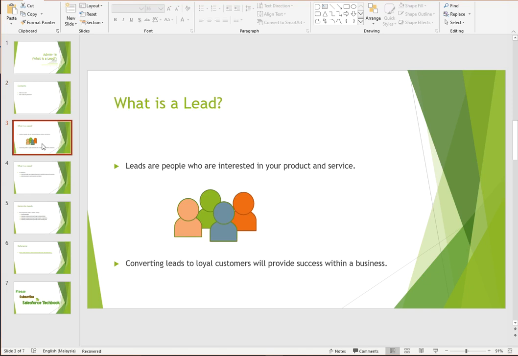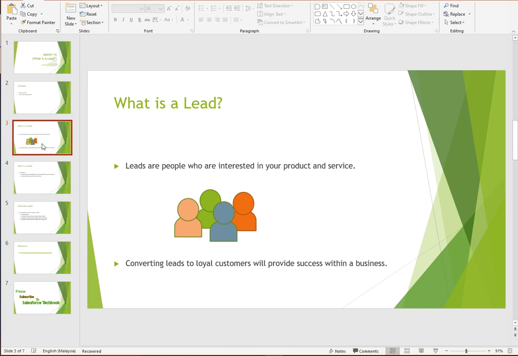Okay, so let me explain a small scenario. Like a new product is launched by some company. There will be n number of people who show interest in that product, but they don't actually buy or purchase it. So these people who show interest in that product are called leads.